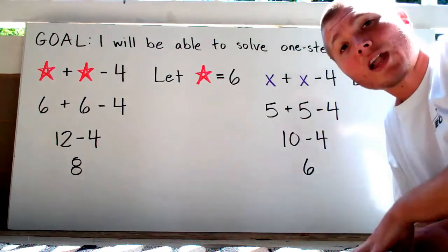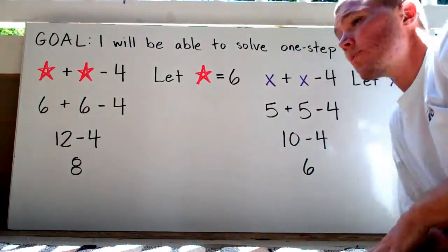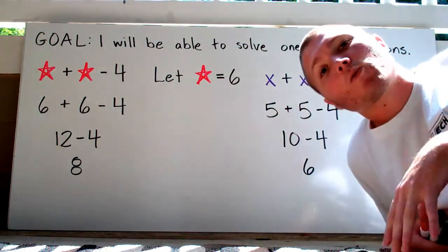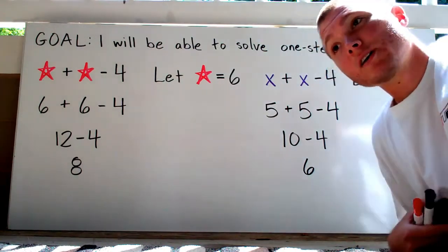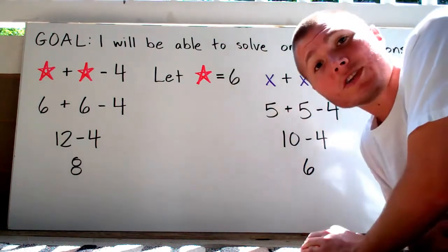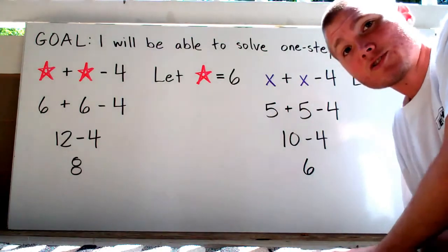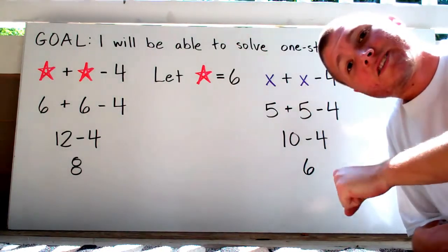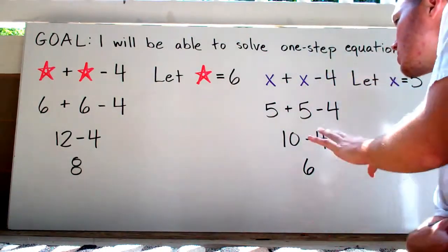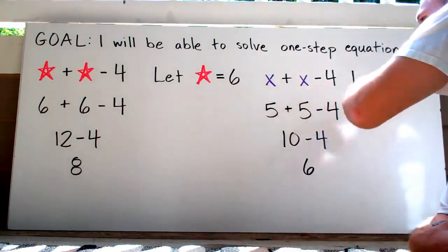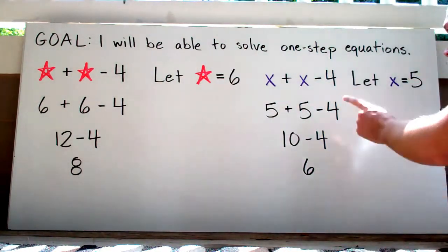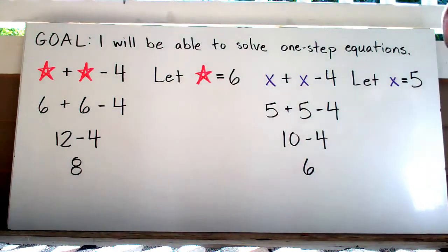And it's really important, class, that now that we're using variables, you do not use an X when you multiply, because we're going to be using X's in our equations. So that's why you want to use a dot now instead of an X when you multiply. So, I've got X plus X minus 4. And what I want you to do is let X equal 5.